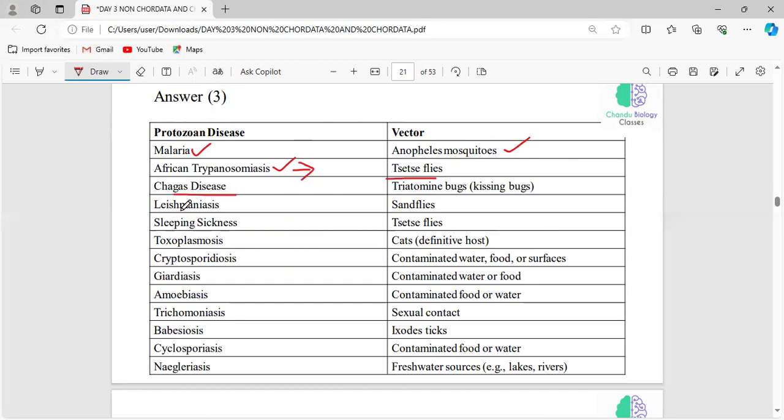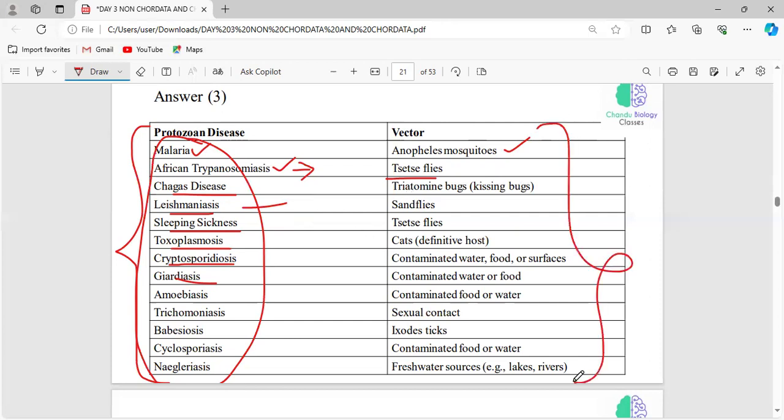And Chagas disease, leishmaniasis, sleeping sickness, toxoplasmosis, cryptosporidiosis, giardiasis. These are all the names of protozoan diseases. And you should know whether these are diseases caused by bacteria, protozoa, or a virus, like that. Okay, the type of the disease, and what will be their vector and what will be the name of the pathogen. These are all the important things you have to focus on. Here, I didn't include the name of the protozoan, and it's your duty to refer to the name.